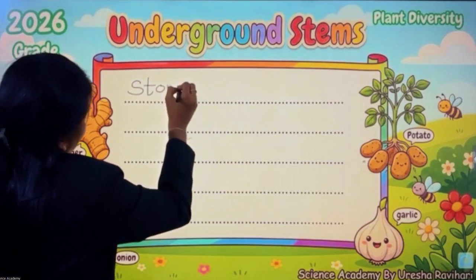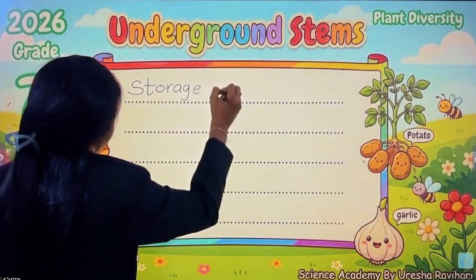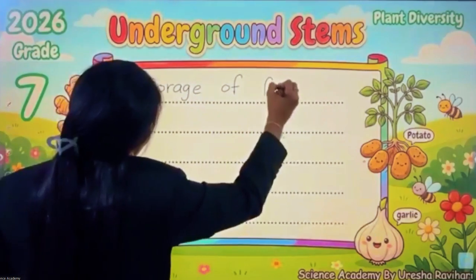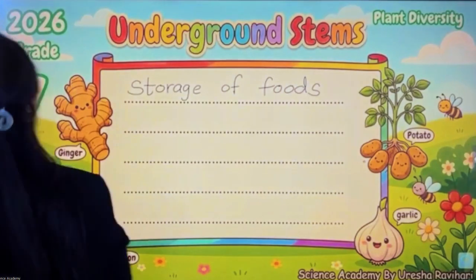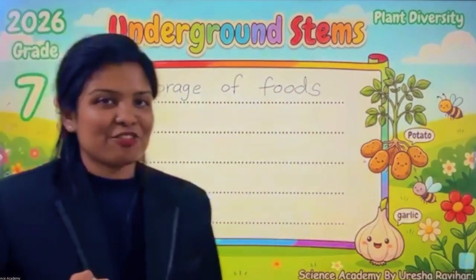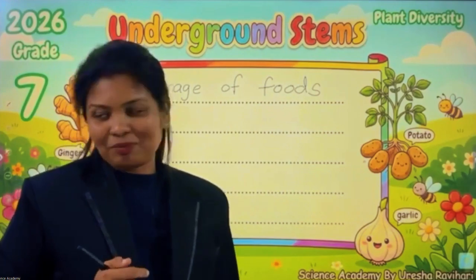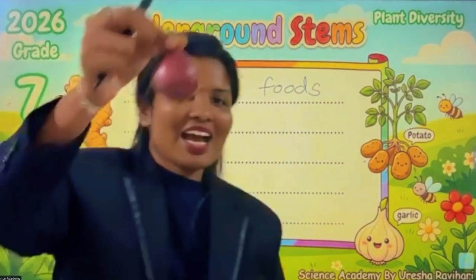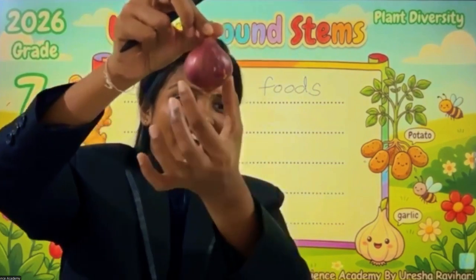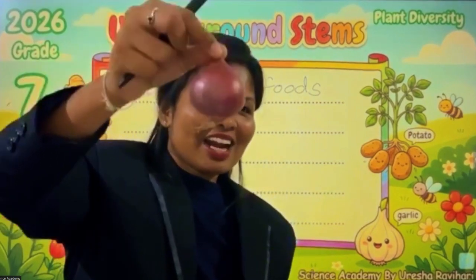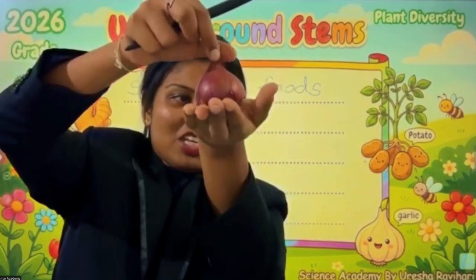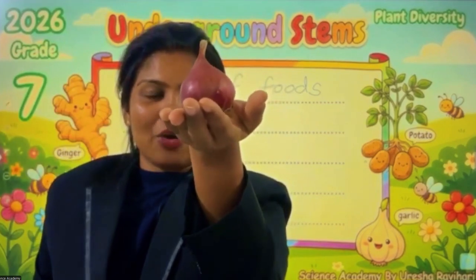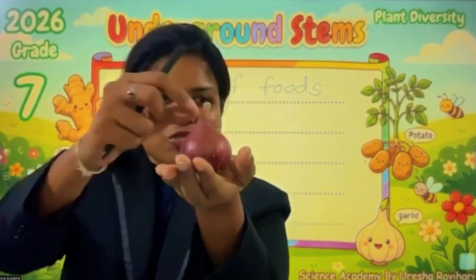Storage of food. Children, if you need to get an onion plant, what can we do? We are establishing this underground stem on the ground. We are establishing the onion like this on the ground. So then after some time we can see leaves coming out.